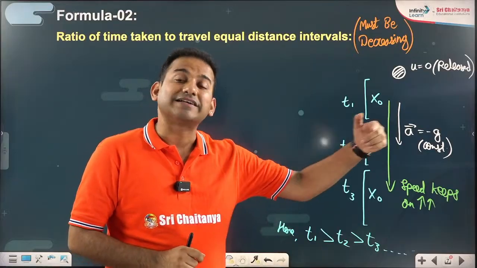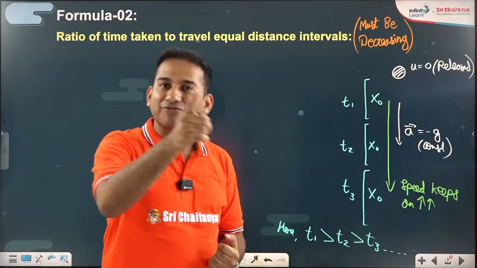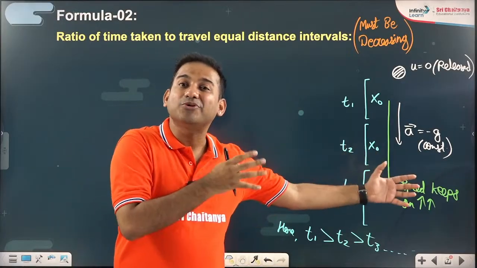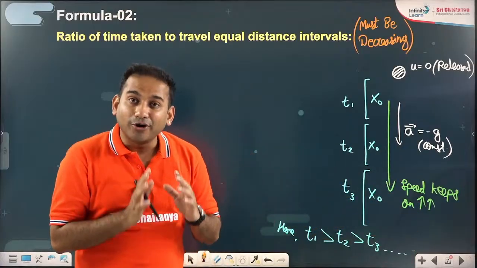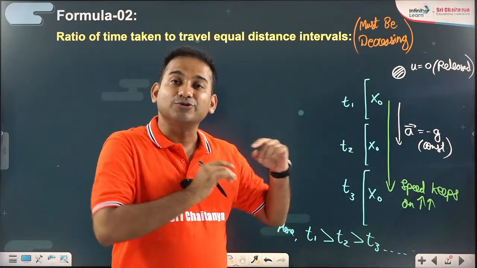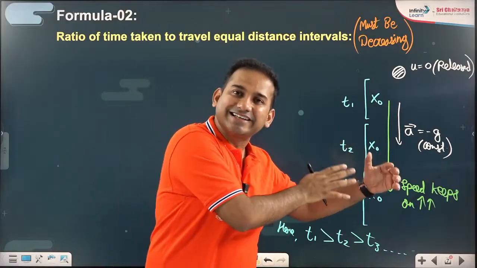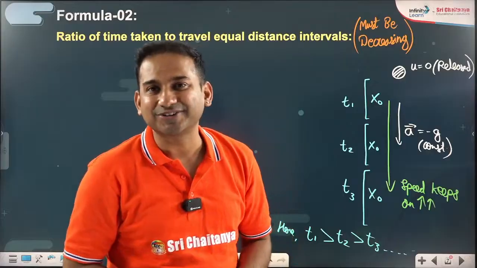Body is getting faster. So in equal time intervals, it will keep on traveling more and more. Body is getting faster, so to travel a particular distance, it will need lesser and lesser time. I hope that's sorted out for you.